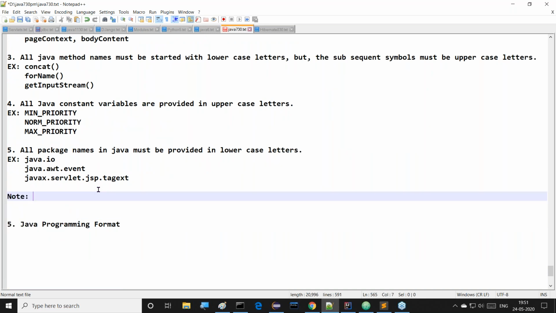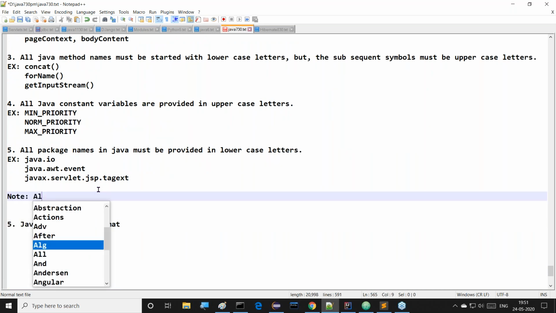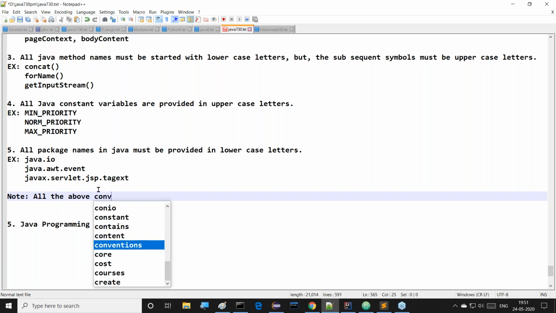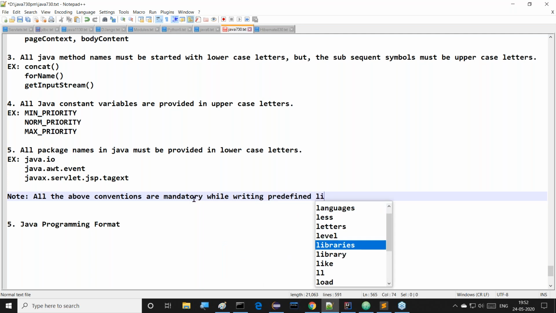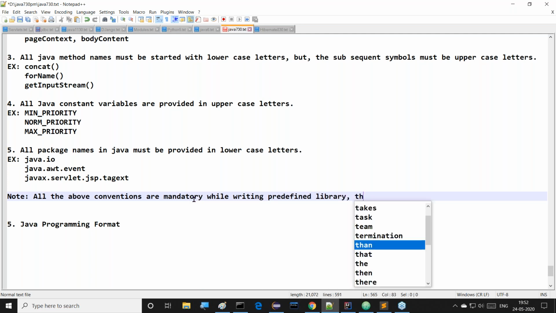But here we have to recognize one note. What is that note? All the above conventions are mandatory while writing the predefined library. Whenever we are writing the predefined library, these conventions are mandatory.